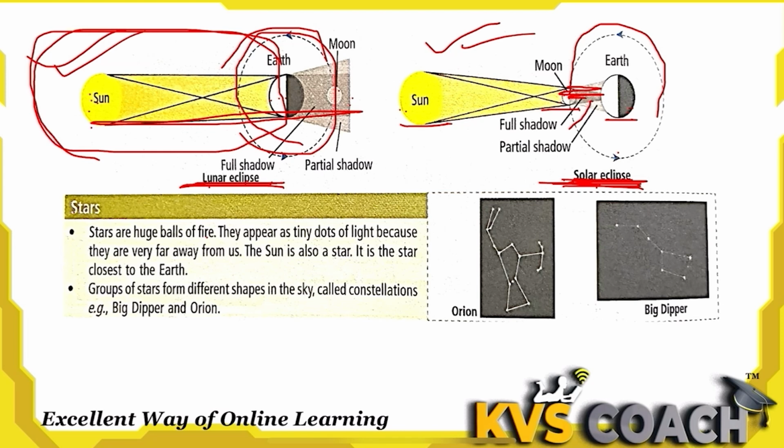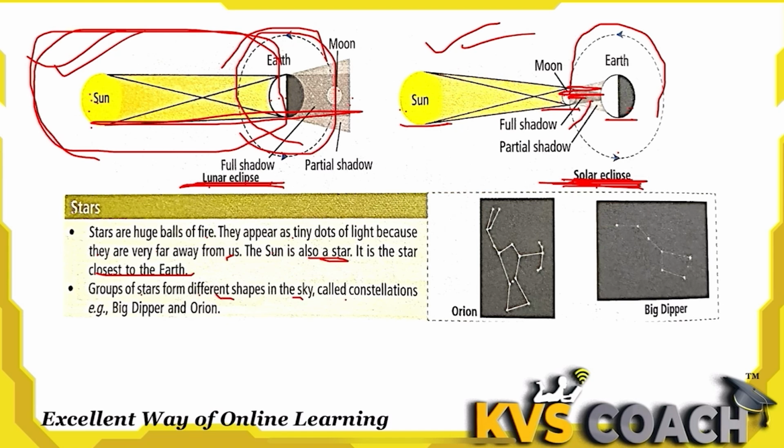Next is stars. Stars are huge balls of fire. They appear as tiny dots of light because they are very far away from us. The sun is also a star. It is the star closer to the earth. So which star is closer to the earth? That is the sun. The sun is a star because it emits light.